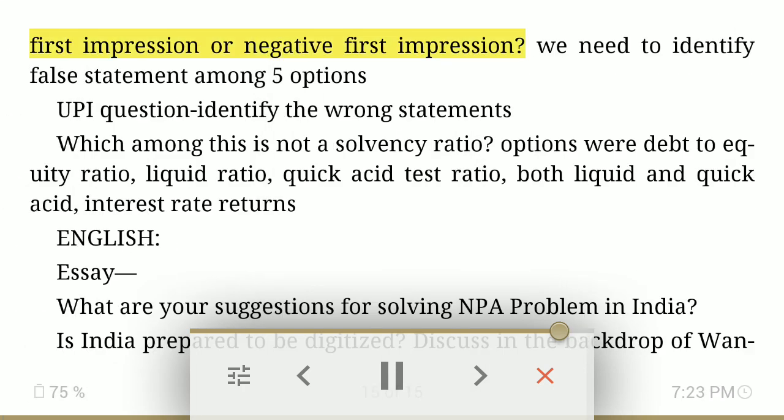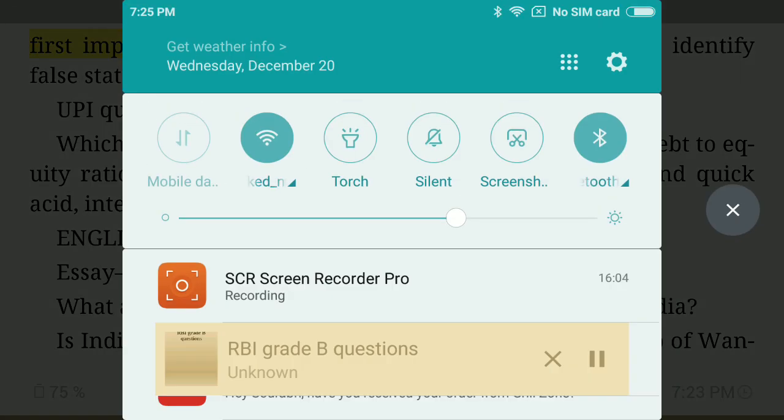Will it create positive first impression